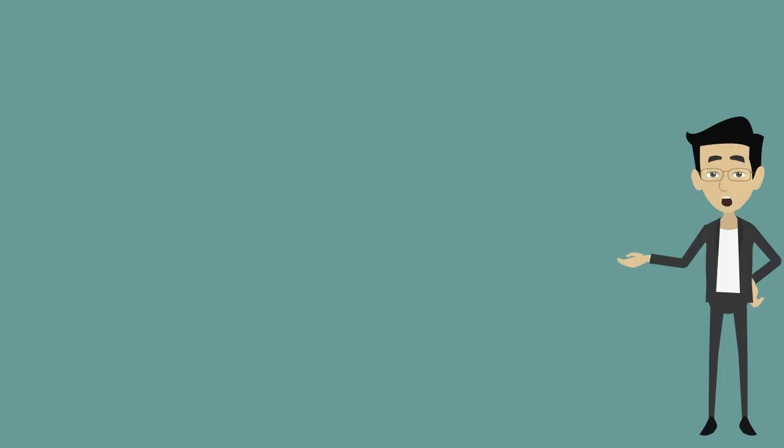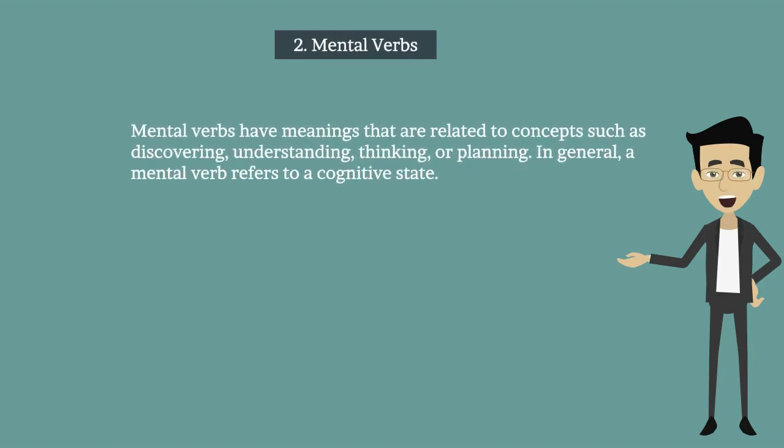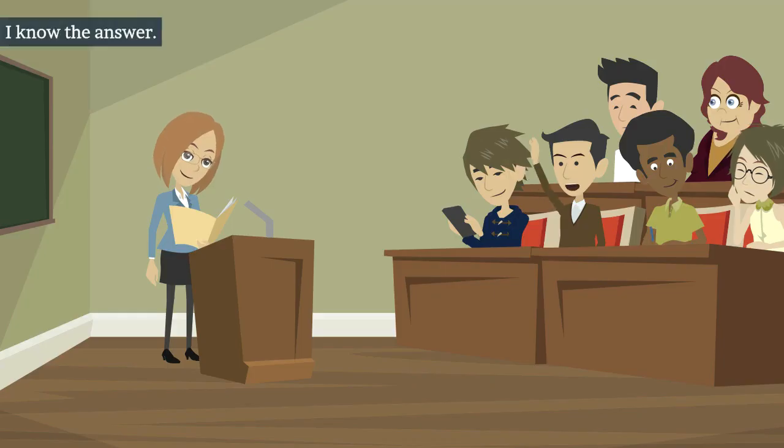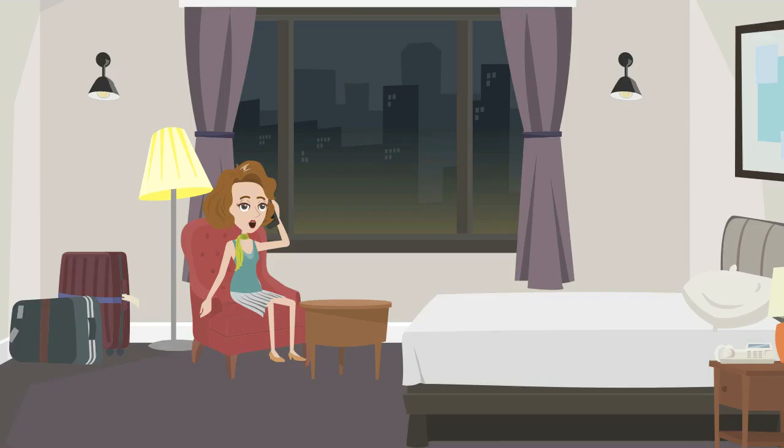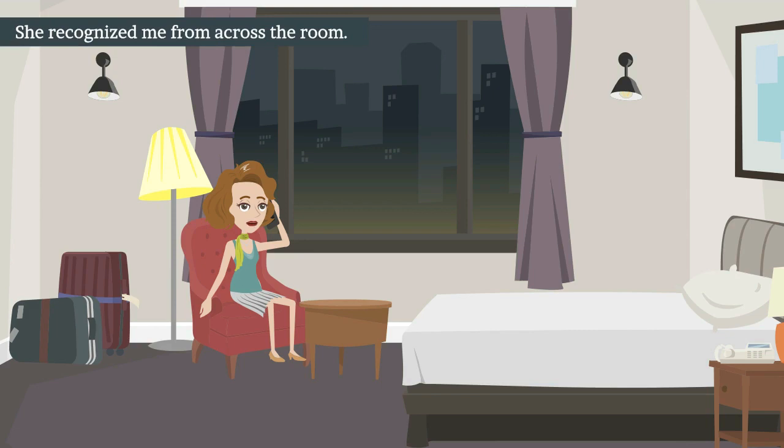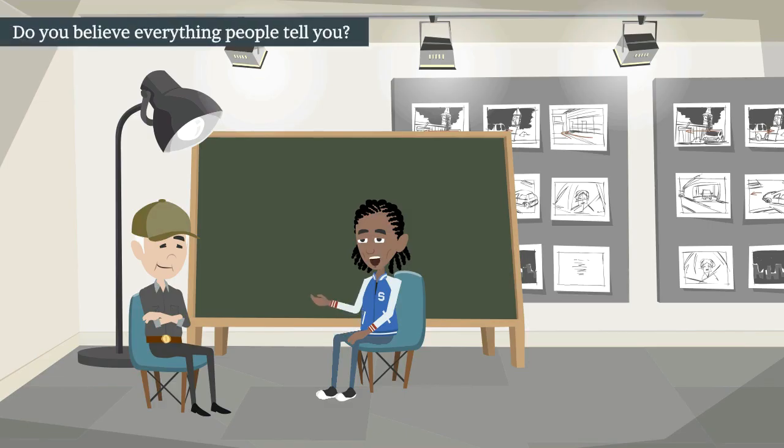And the second one is mental verbs. Mental verbs have meanings that are related to concepts such as discovering, understanding, thinking, or planning. In general, a mental verb refers to a cognitive state. Mental verb examples. I know the answer. She recognized me from across the room. Do you believe everything people tell you?